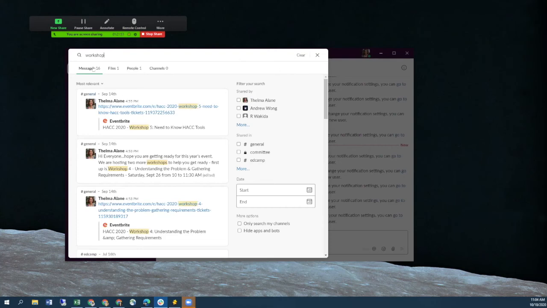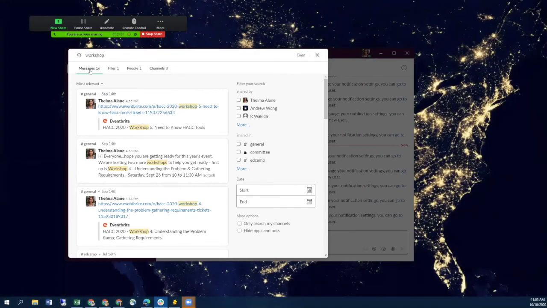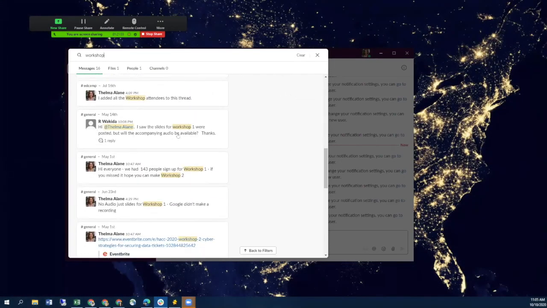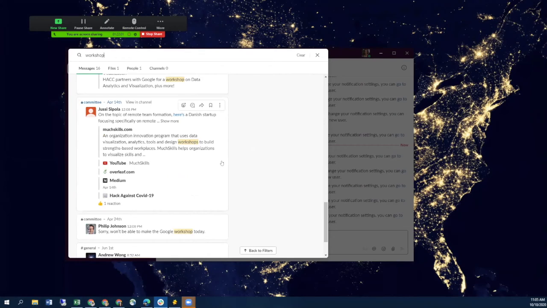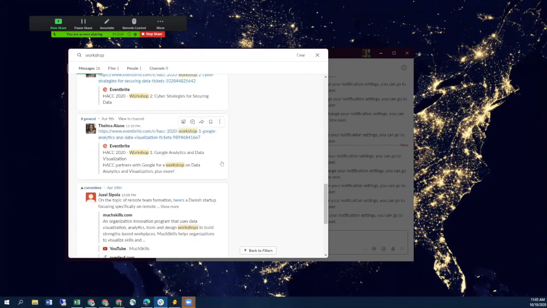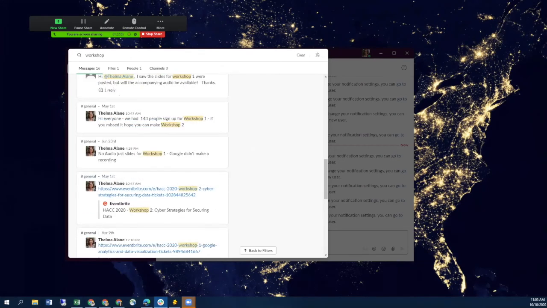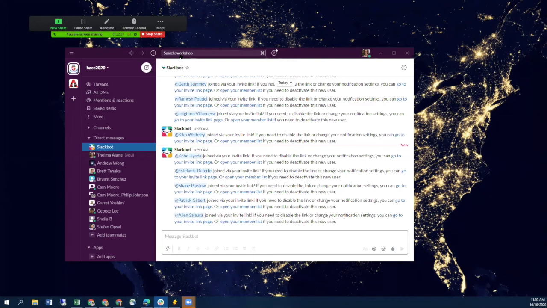Okay, so you see when I type in workshops, I get 16 messages. And then I can look through there. You can be more pinpointed like workshop 2, or if you're looking for a particular person. So the search is really great for that. I love Slack for that reason. It's much easier to find things.